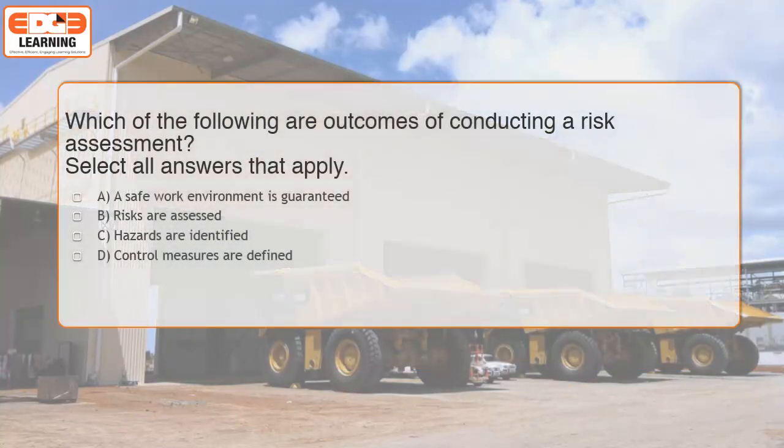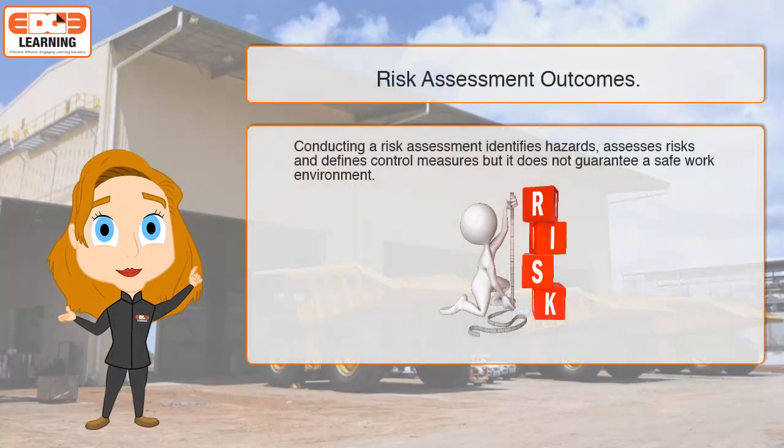Which of the following are outcomes of conducting a risk assessment? Select all of the correct answers. Conducting a risk assessment identifies hazards, assesses risks, and defines control measures, but it does not guarantee a safe work environment. Achieving a safe work environment requires a number of measures, including risk assessment, training and competence, correct tools and equipment, and the commitment of every employee to ensure their own safety and the safety of everyone around them.